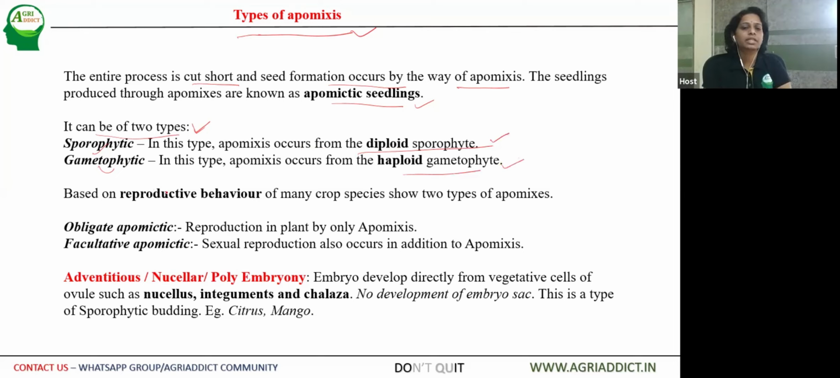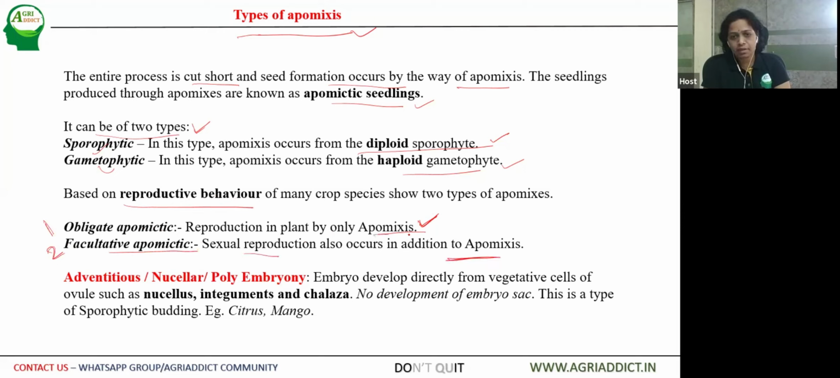Let us go into the details now. Based upon the reproductive behavior also, apomixis can be of two different types. The first one is obligate apomictic plants, where reproduction is only through apomixis, and any other deviation will not be there. Those types of plants are called obligate apomictic plants. And the second one is facultative apomictic, where sexual reproduction also occurs in addition to apomixis.